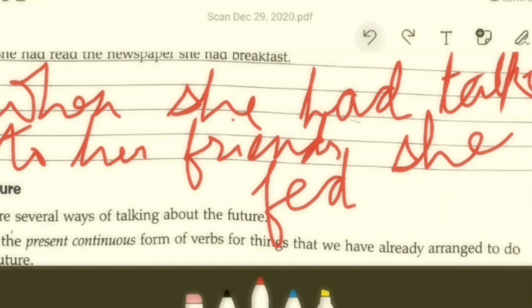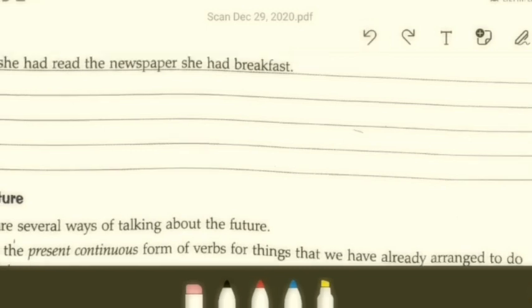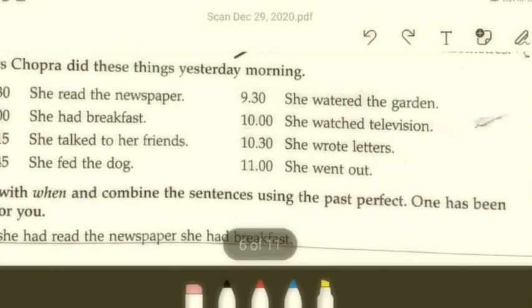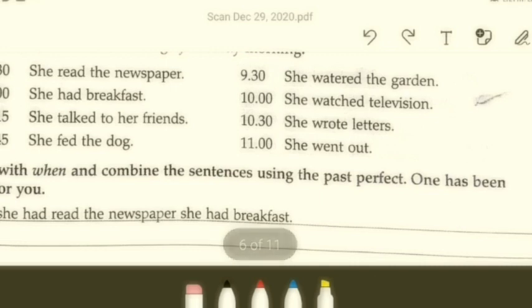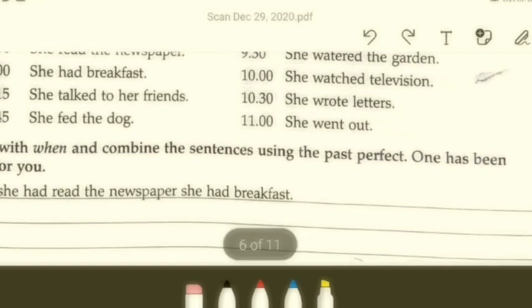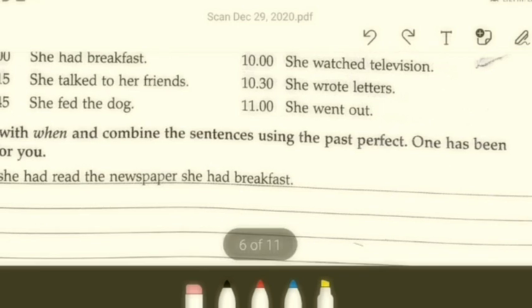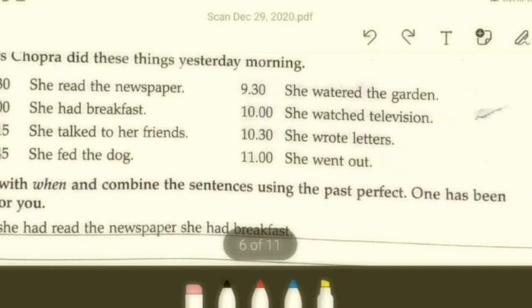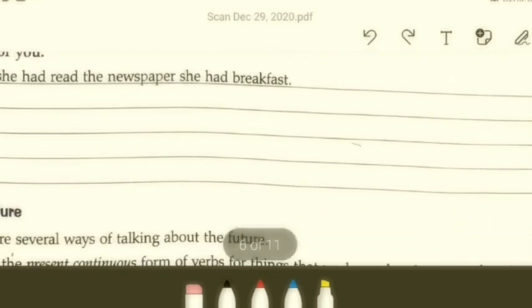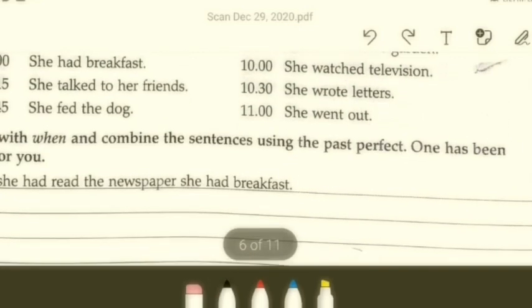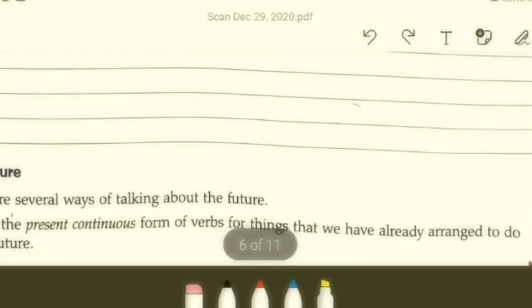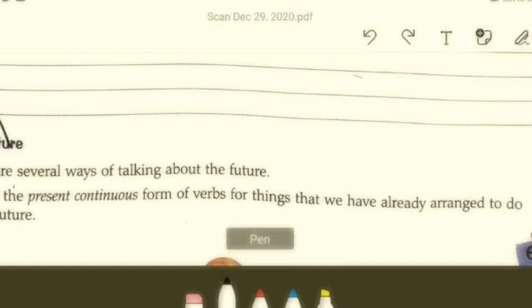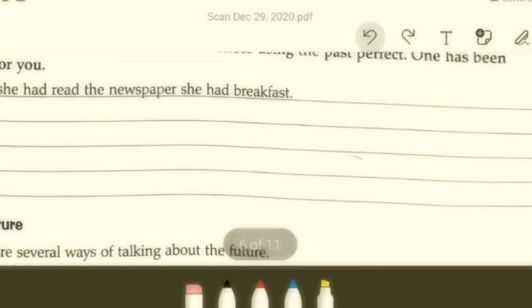Okay, you want me to help you with others or will you be able? I think it's very simple. By taking cue from what I've done, you have to do the rest. So let me take up one more action between 10:30 and 11 so that you can try the other on your own. She wrote letters, she went out. So how can we club these two? She wrote letters actually. So let me try this also for you. She wrote letters, she went out, isn't it? Let's read the sentences once again. Yeah, she wrote letters and she went out. So how are we going to club them? How is it going to be? Very simple.